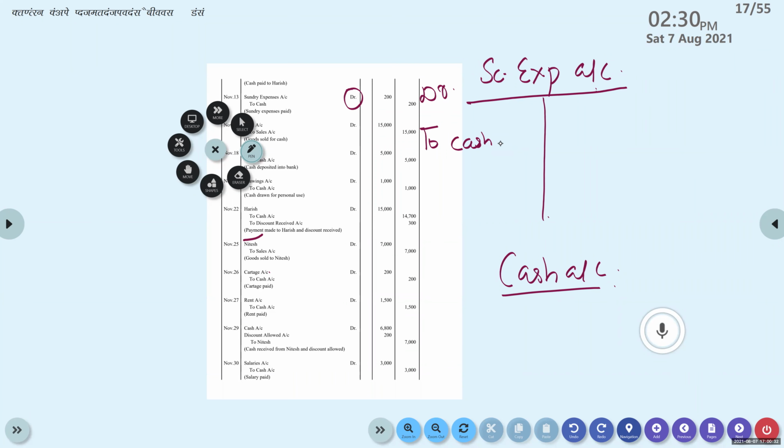Yes, ma'am. Okay. So tell me about cash account. What is done to cash account? Cash account is debited or credited? Sundry expense account debtor to cash. So what is done to cash? Credited. Cash account is credited. That means on the credit side of cash account in the ledger, we will write by sundry expense account. Okay?